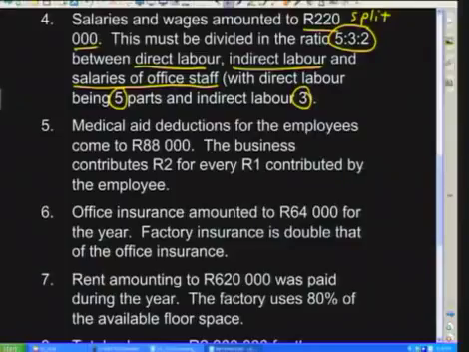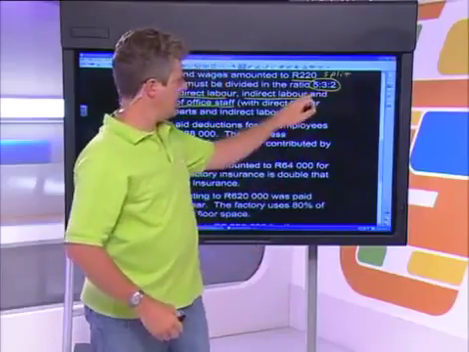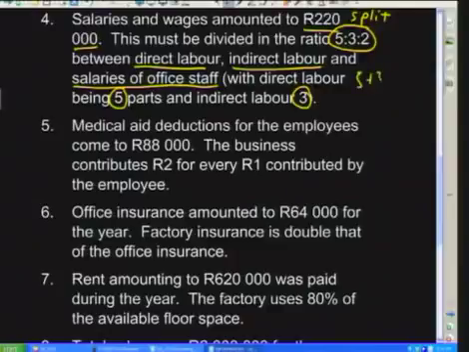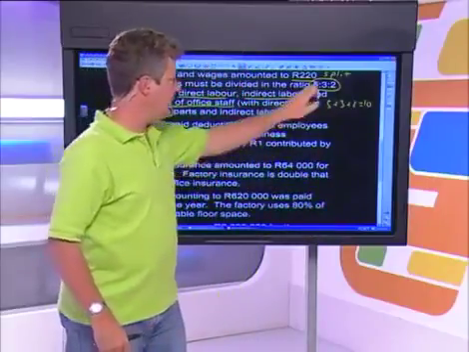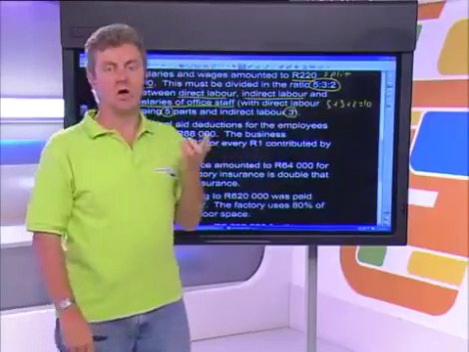A useful hint, which I'm sure you remember from your grade 11 partnerships, when you are splitting things according to a ratio, you should add the different parts of the ratio together. So what we're going to do is add 5 + 3 + 2, and that gives you 10. 5 plus 3 plus 2 equals 10. What this means is that we have to divide this amount into 10 parts. Once we have 10 equal parts, we're going to allocate 5 parts to direct labour, 3 parts to indirect labour, and 2 parts to the salaries of the office staff.